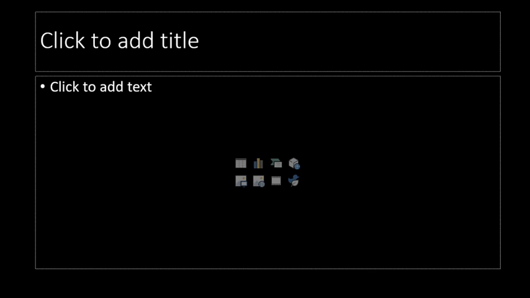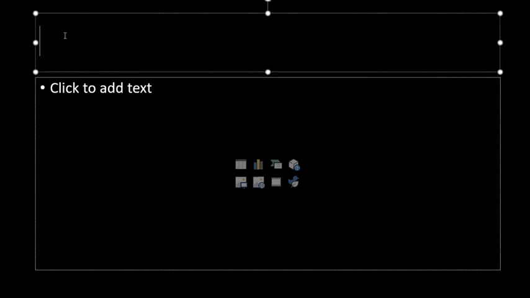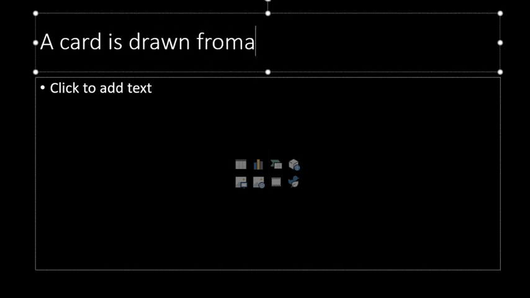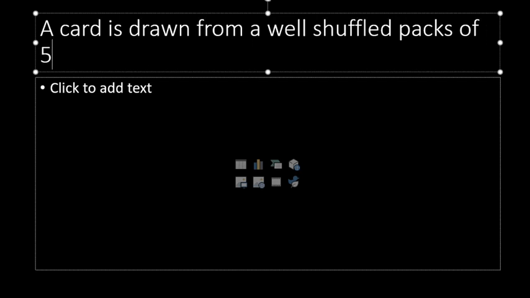Take down. A card is drawn from a well shuffled pack of 52 cards.